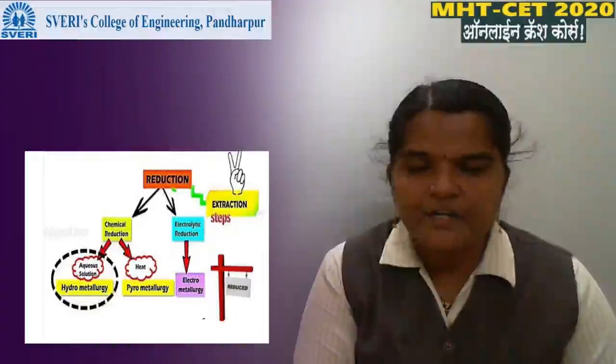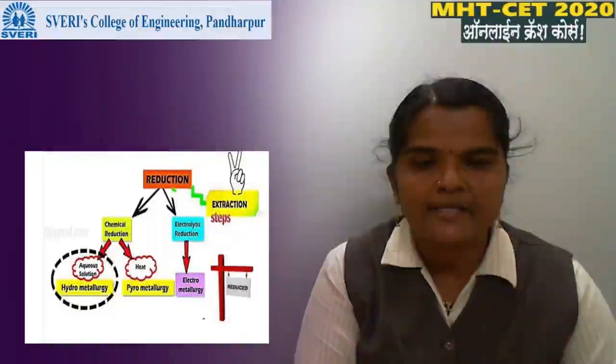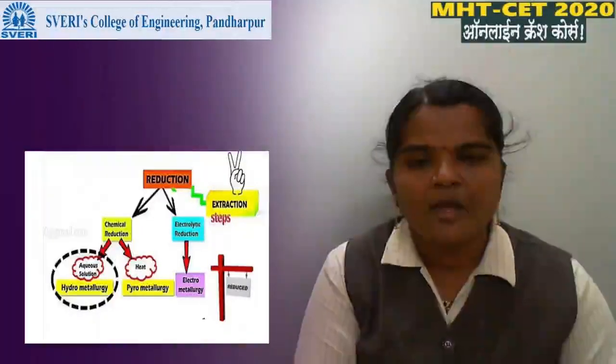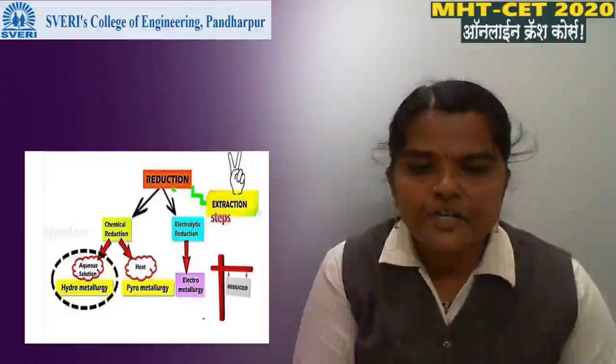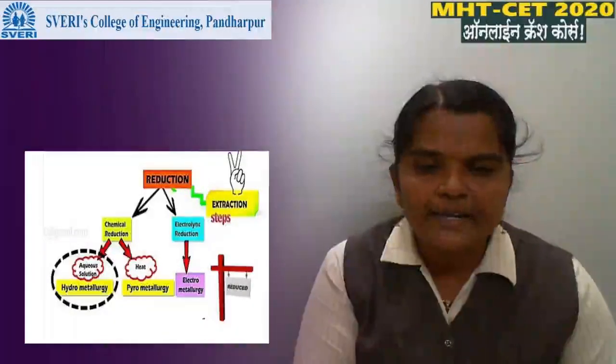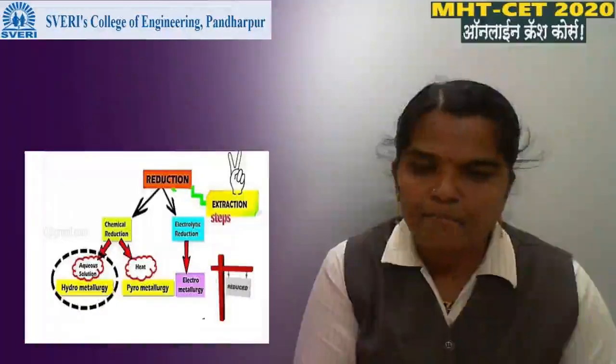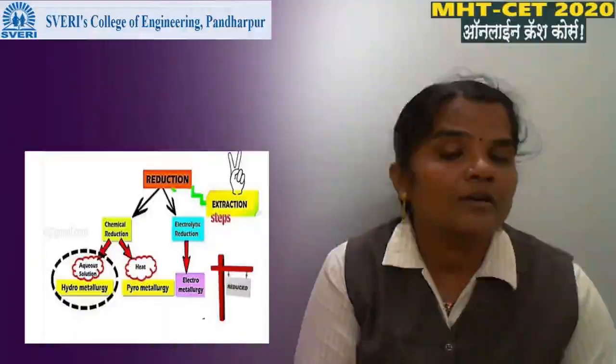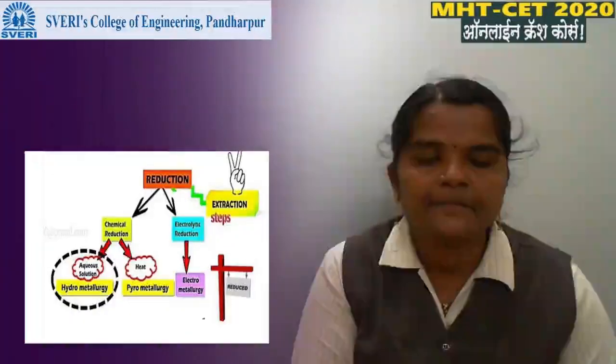First type of reduction is chemical reduction and second type is electrolytic reduction. In chemical reduction, hydrometallurgy and pyrometallurgy are there, and in electrolytic reduction, electrometallurgy is the only one.